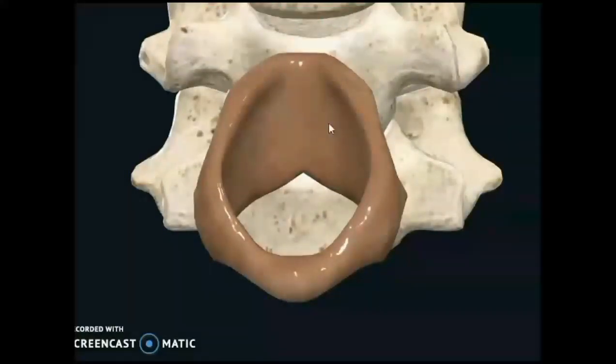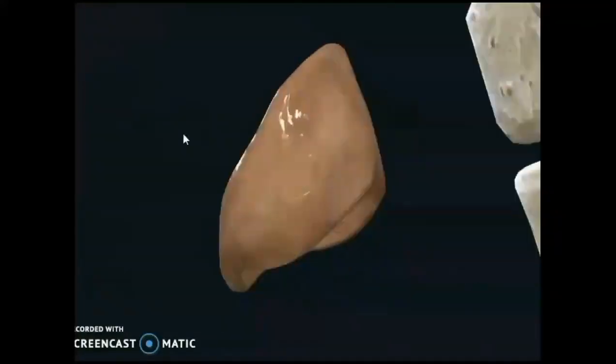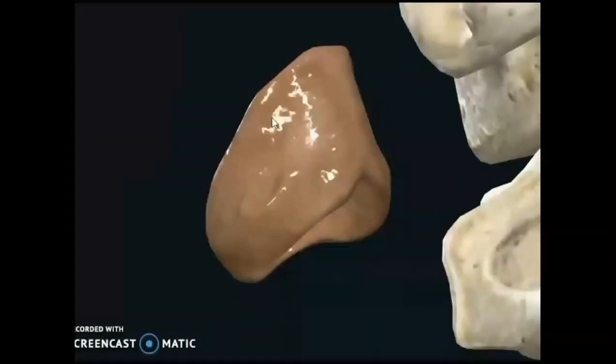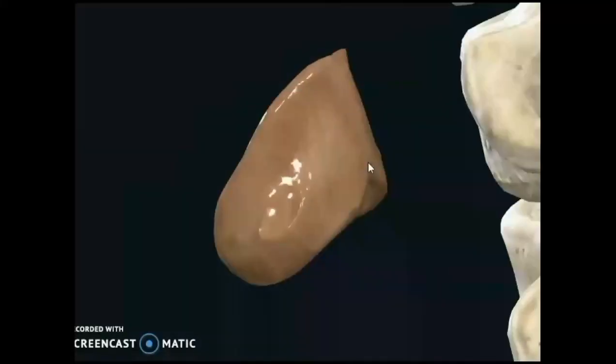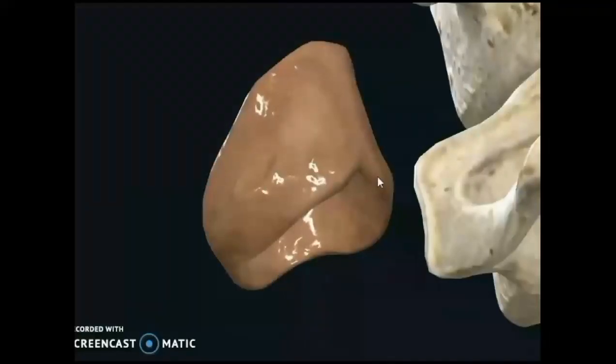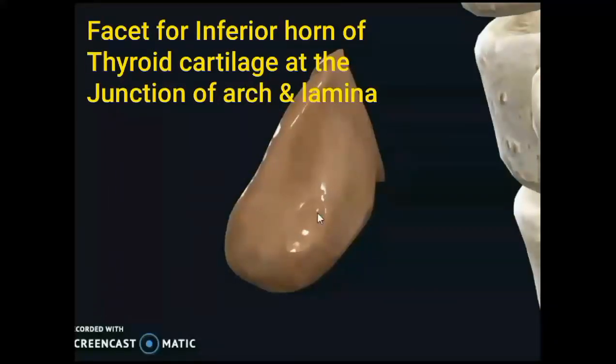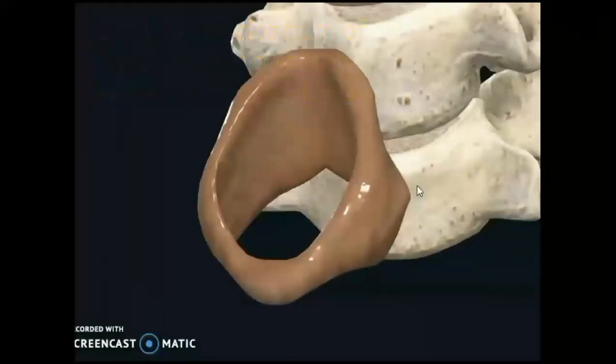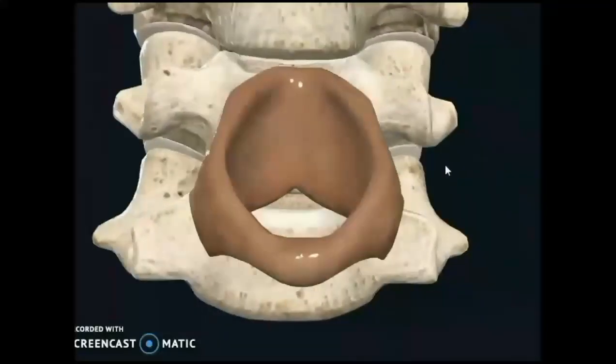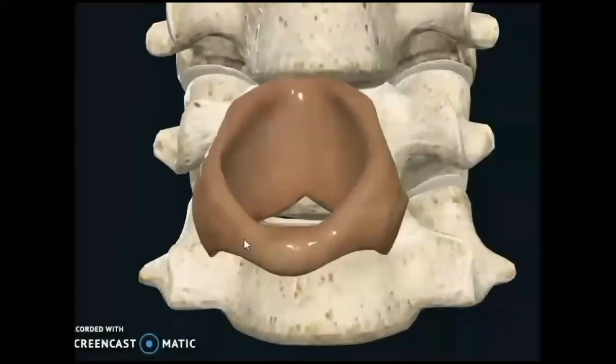Upper border is concavo-convex. Inner surface forms the laryngeal cavity. Outer surface forms the anterior wall of the laryngopharynx, covered by pharyngeal mucosa. Inner surface by the respiratory mucosa. And at the junction of the arch and lamina, you will see facet for the inferior horn of thyroid cartilage, that is forming cricothyroid joint, synovial joint.